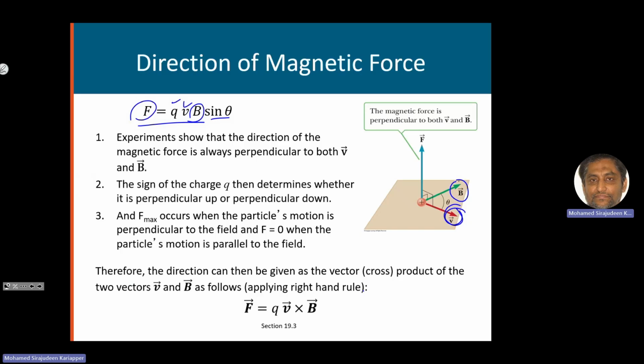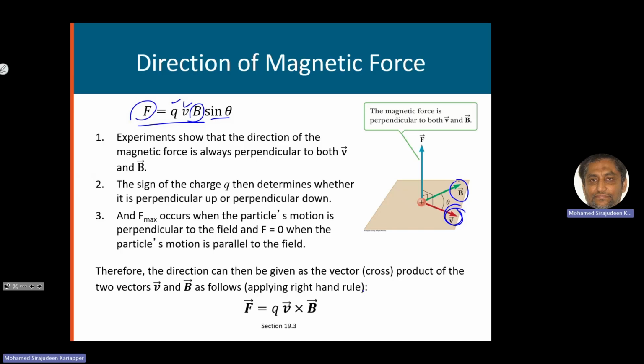It will be perpendicular to both. So let me demonstrate using my pen and the remote. Imagine a charge is moving in the direction of this pen.